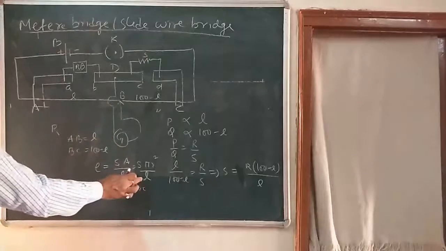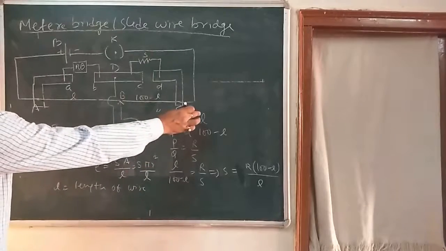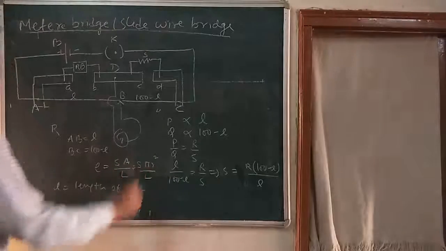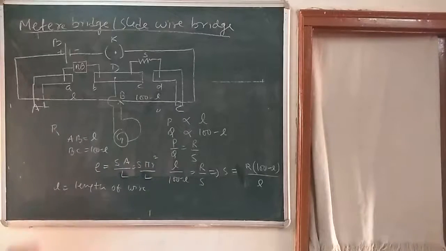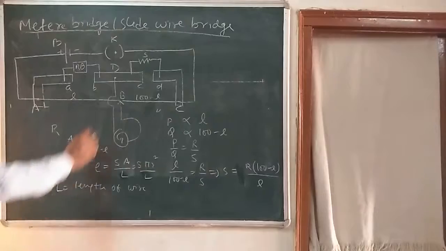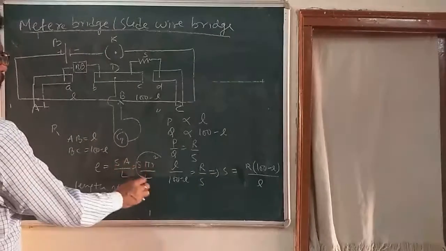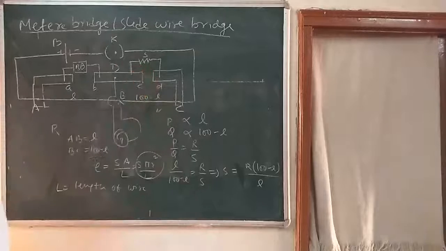Is that clear? Remember that. So no doubt at all, L is the length of the wire. So with the help of this formula or with the help of this diagram, we can easily find out the resistivity of that material. Is it clear?